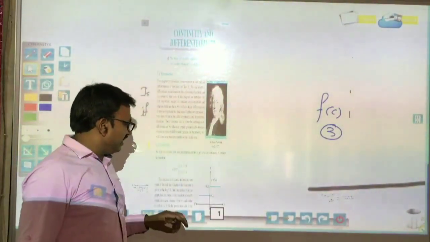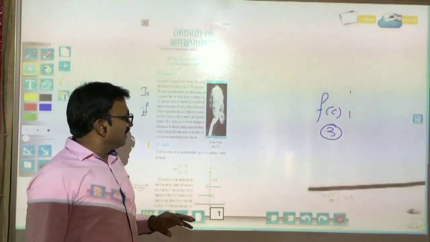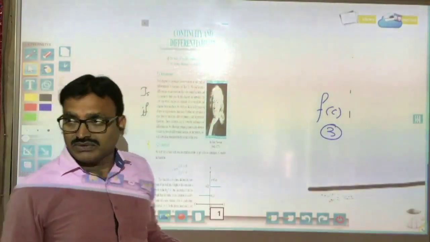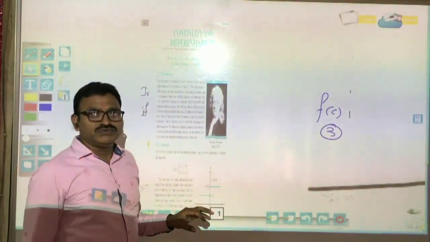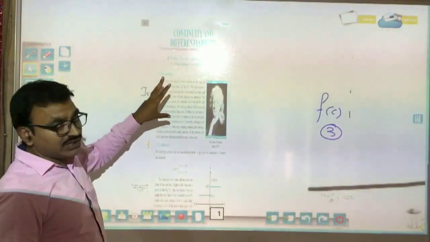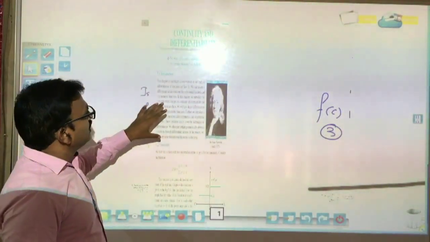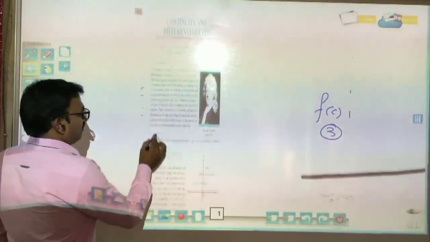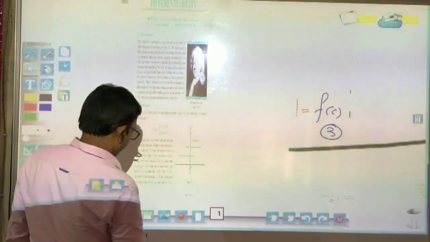And I request all of you, please read each and every word of your book, which will help you to understand any deep concept. So now this is the continuity of function rule.